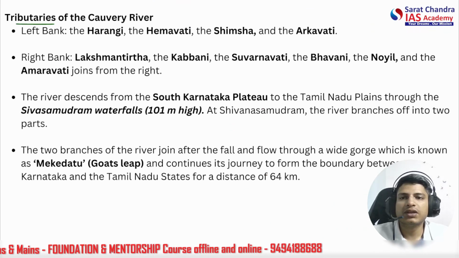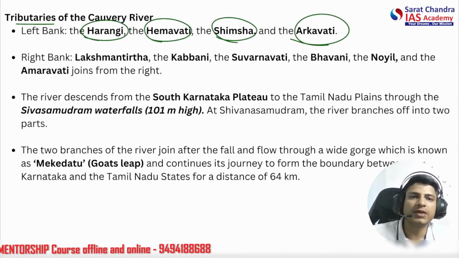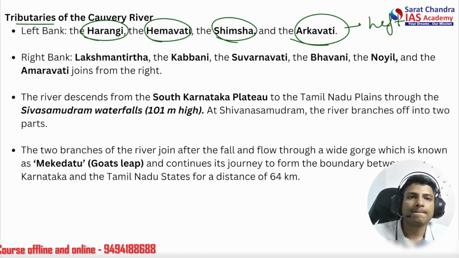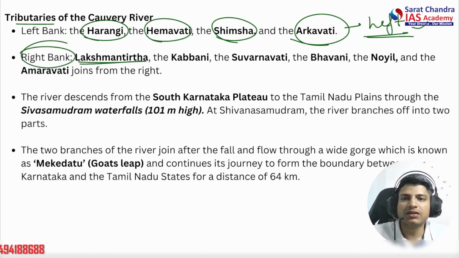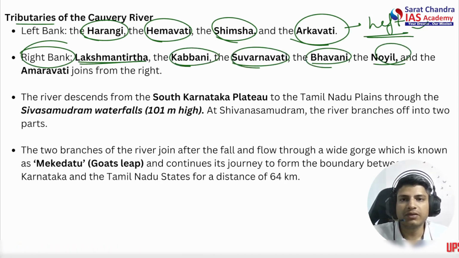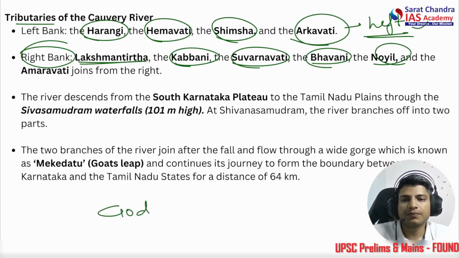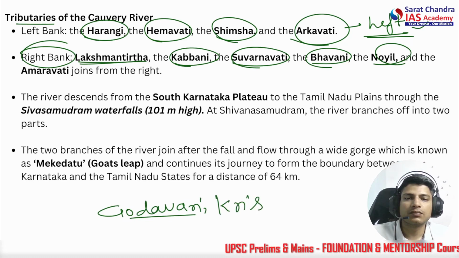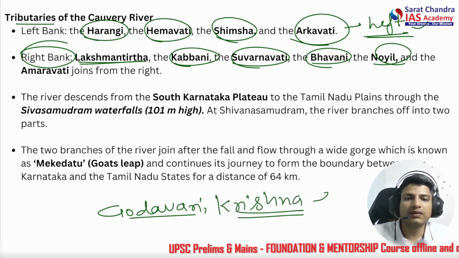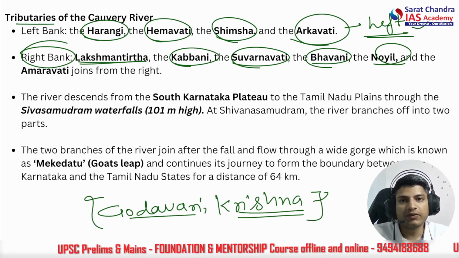So let's talk about these: the Harangi, Hemavati, Shimsha, and Arkavati. These are the left bank tributaries. And talk about the right bank tributaries. They are Lakshman Tirtha, Kabini, Swarnavati, Bhavani, and Noyal. Always remember these tributaries. Do not confuse them with the tributaries of Godavari or Krishna. This happens very often when you confuse the tributaries of Krishna with Kaveri.